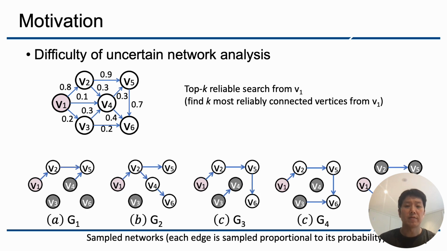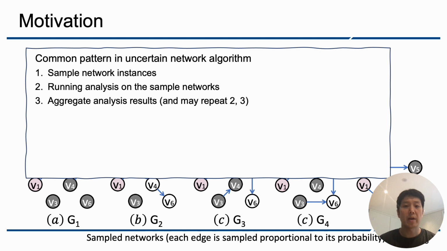The standard algorithm for this problem samples a number of possible networks and checks if a vertex is reachable in each sample network, and then counts the number of sample networks in which the vertex is reachable. Then we find the k vertices with the highest count. In fact, this pattern is very common in uncertain network analysis. They sample possible network instances, run analysis on each sample network, and aggregate the analysis result, possibly repeating steps 2 and 3 multiple times.